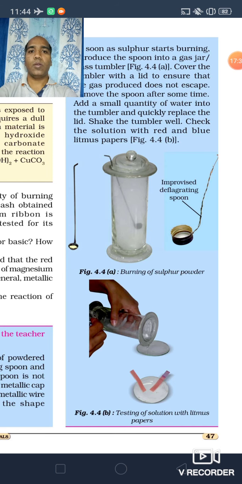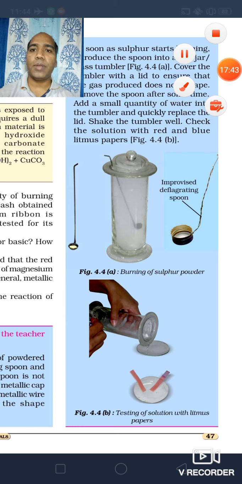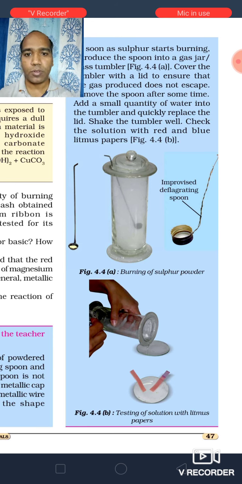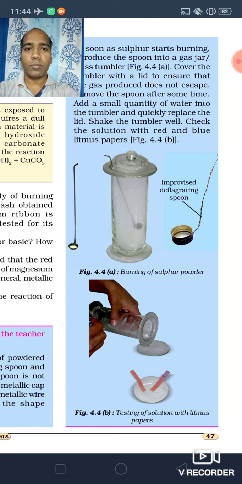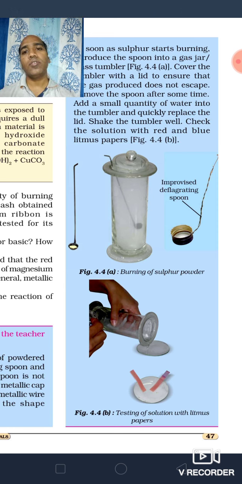Okay, so just now we have seen that oxides of non-metals are acidic in nature and oxides of metals are basic in nature. I have shown you with the video also, and I also tried to make you understand. So I'll give you some questions and you'll try to write the answers. What are the things I have discussed till now? How can you say whether a solution is acidic or basic in nature?